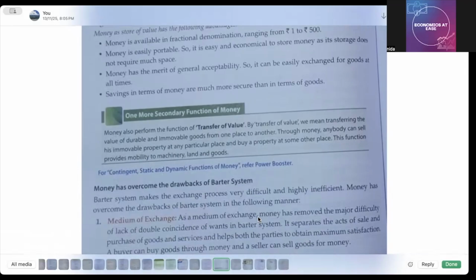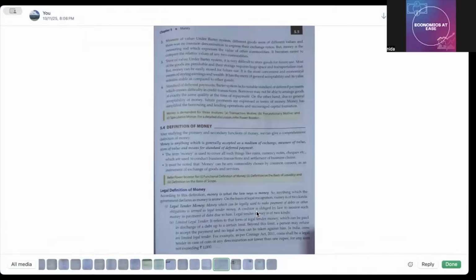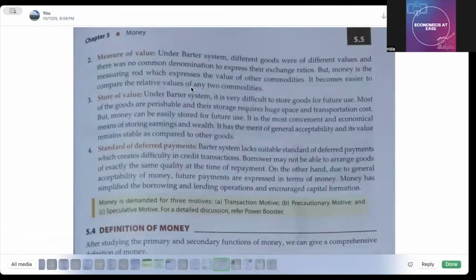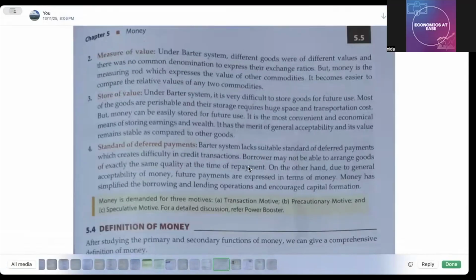We will continue this in the next video, okay? And I hope ये आपको समझ में आ गया होगा. वही same functions देखो इसमें समझाए गए, medium of exchange जो अभी हमने पढ़ा है, measure of value, okay? Then store of value and standard of payment, the same thing. जब भी मैं लेकिन continue कर दूंगी next video में.